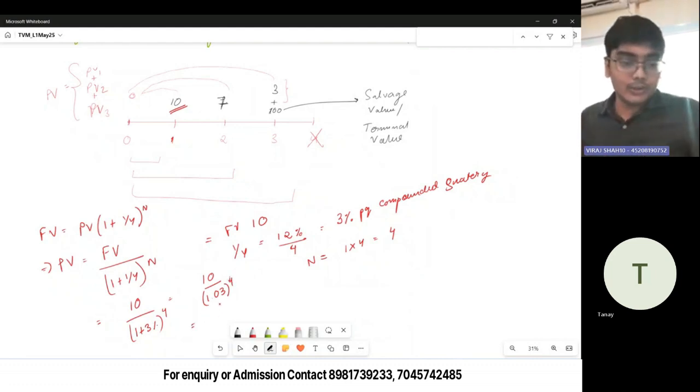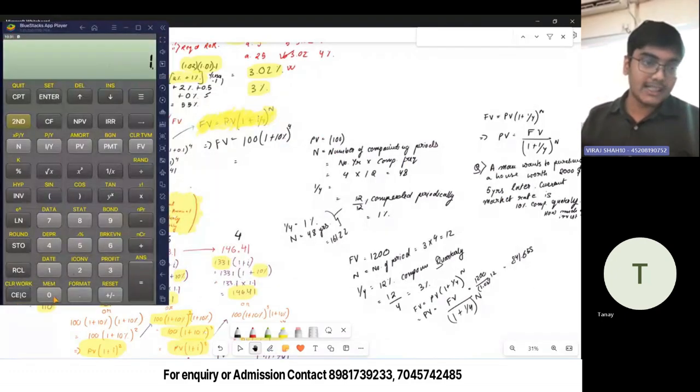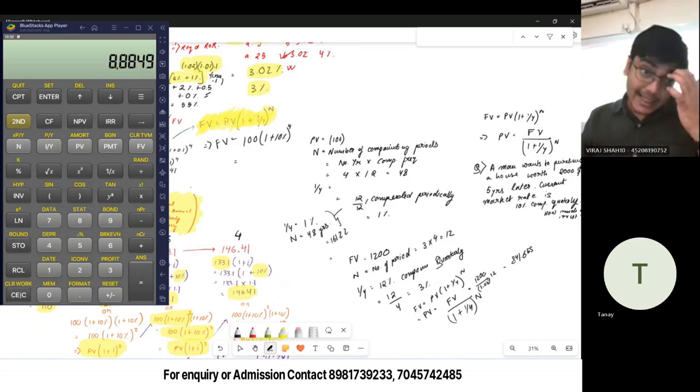I am showing you on the calculator how this looks. What do we start with? We start with what is within the bracket, right? So 1.03 to the power 4 is equal to this. Now we do 1 by x, to bring it into the denominator. Into what was our cash flow? It was 10, right? So the present value of 10, 1 year later at 3% compounded quarterly, is 8.8849. Are you doing it with me, Tanay?